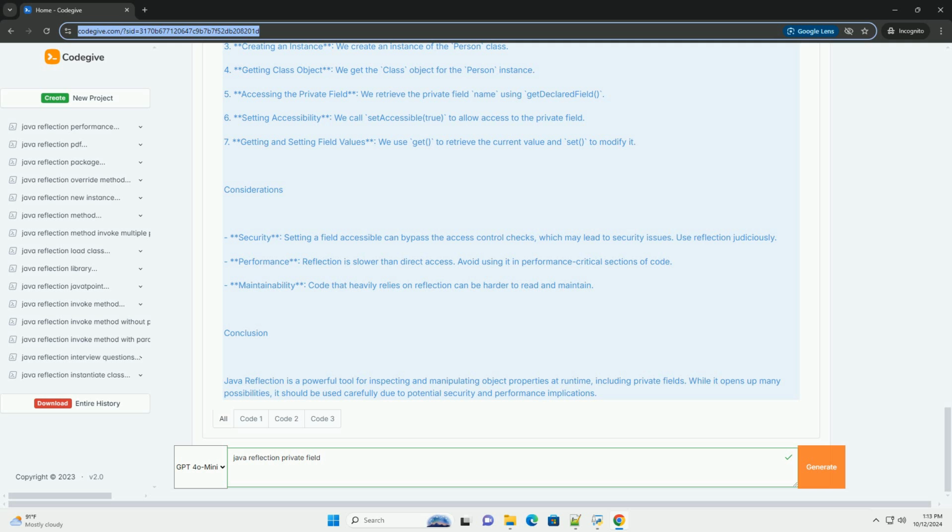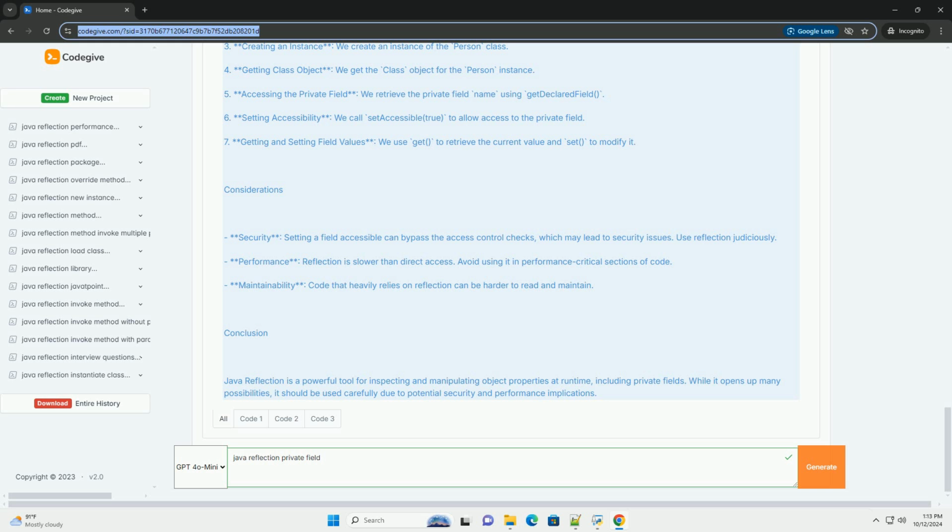Accessing private fields with reflection. To access private fields, you need to: 1. Get the class object of the class containing the private field. 2. Use the getDeclaredField method to retrieve the private field. 3. Set the field's accessibility to true using setAccessible(true). 4. Get or set the value of the field using the get and set methods.